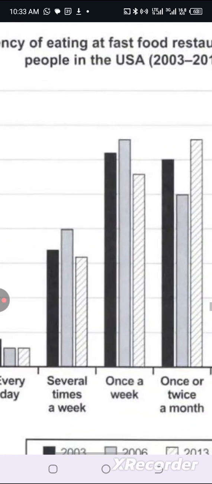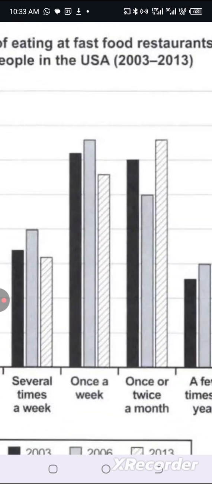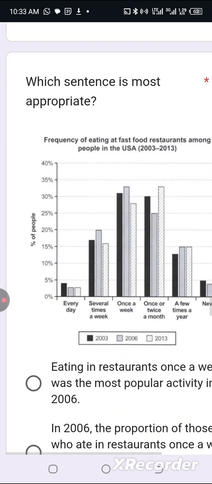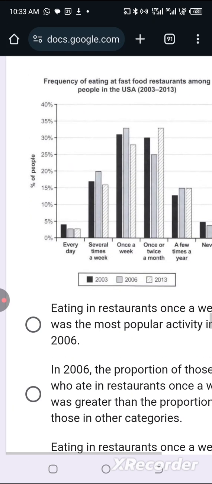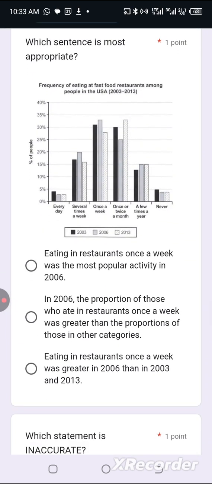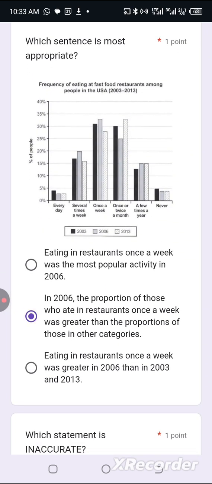You can see it is somehow greater than the one of once or twice a month. Color black is greater. Color gray is greater. Only color white is not greater. Hold on. 2006, color black, that's the only thing to focus on. Yes. Yeah, color gray. Yes. 2006 is correct. Option B is correct.